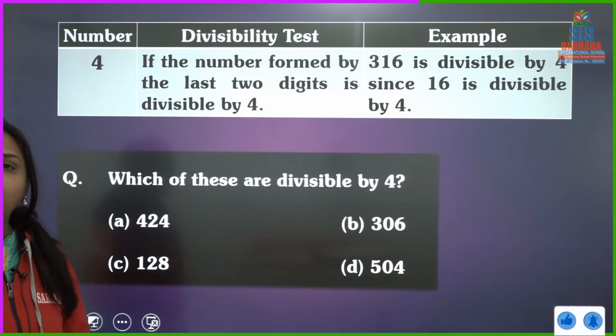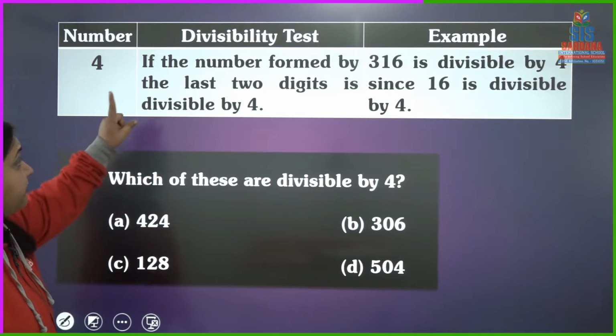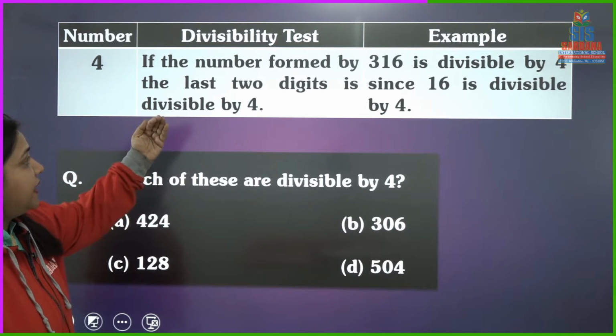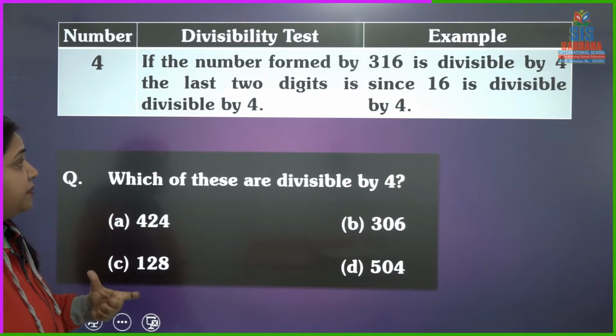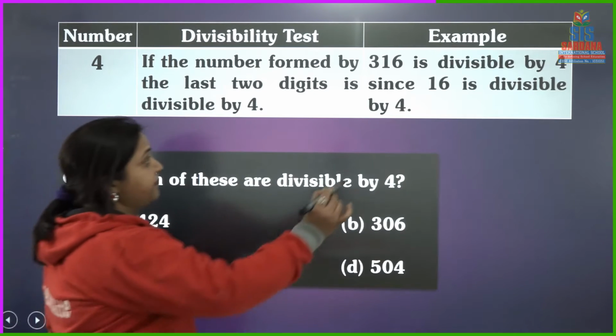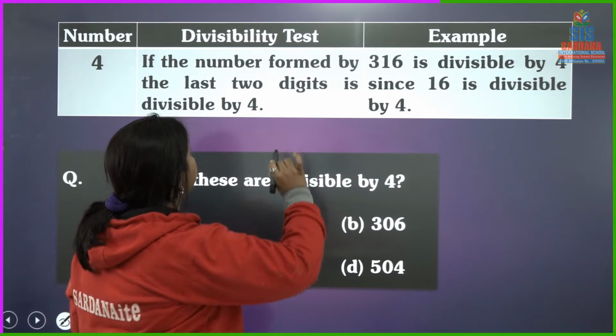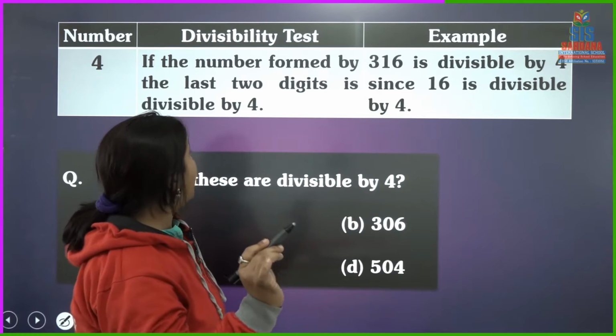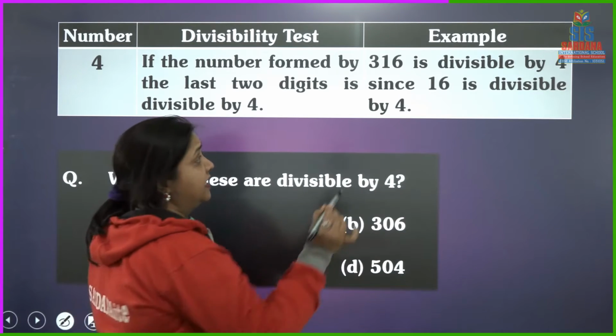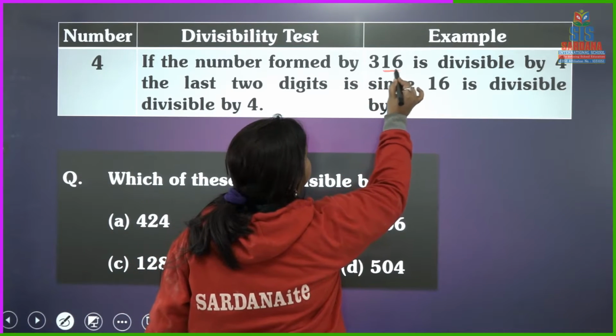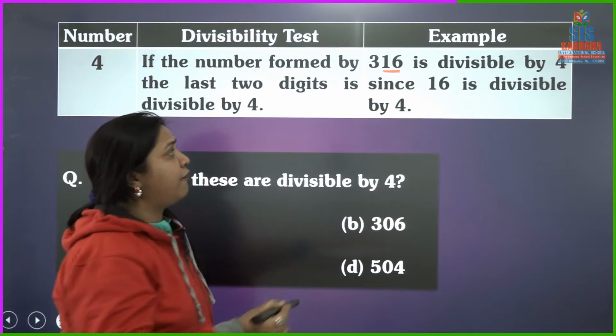The divisibility rule of 4. If the number formed by the last two digits is divisible by 4. See this example. They are telling you if the number formed by the last two digits, these are the last two digits. Which number are we forming here?